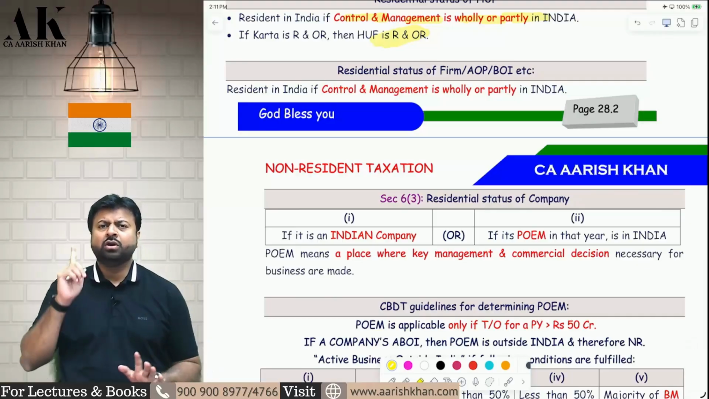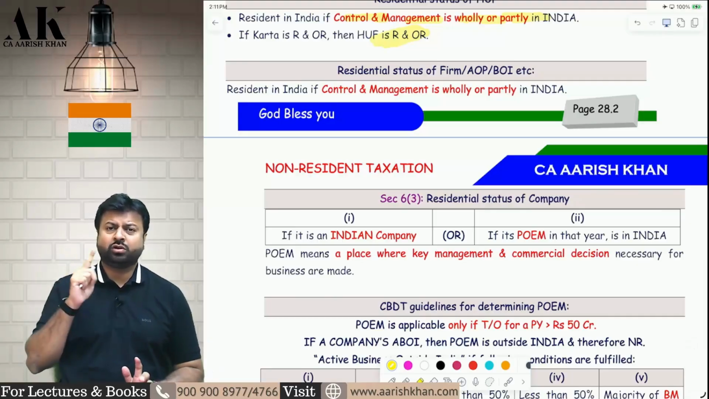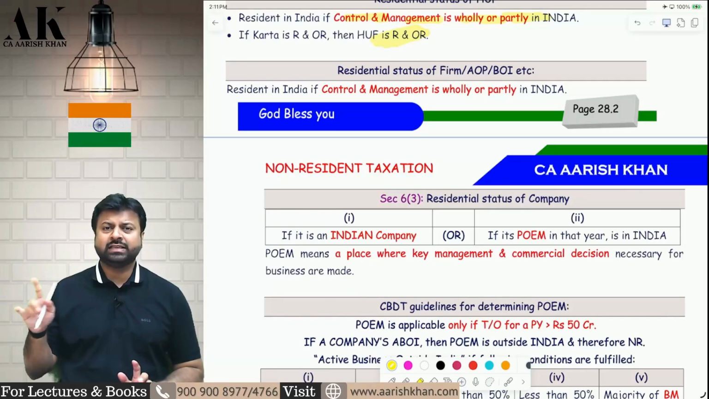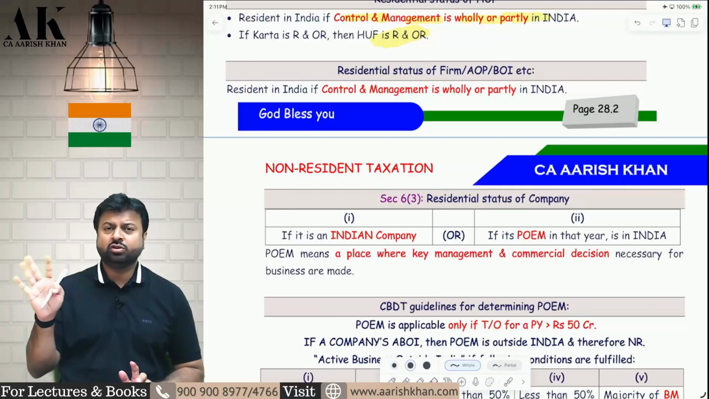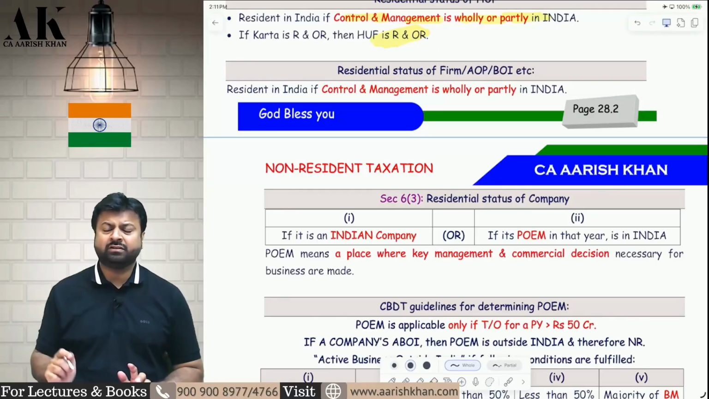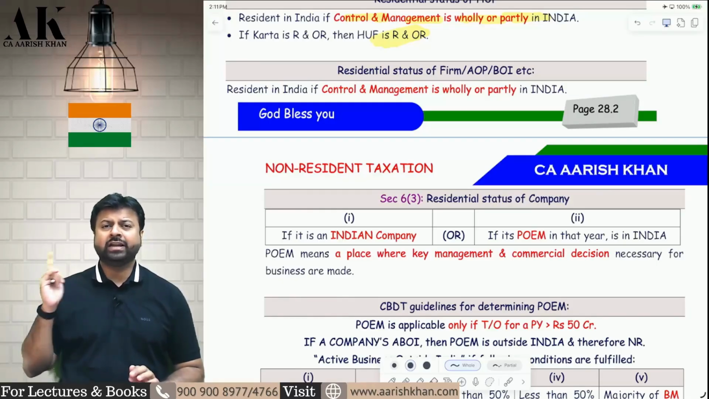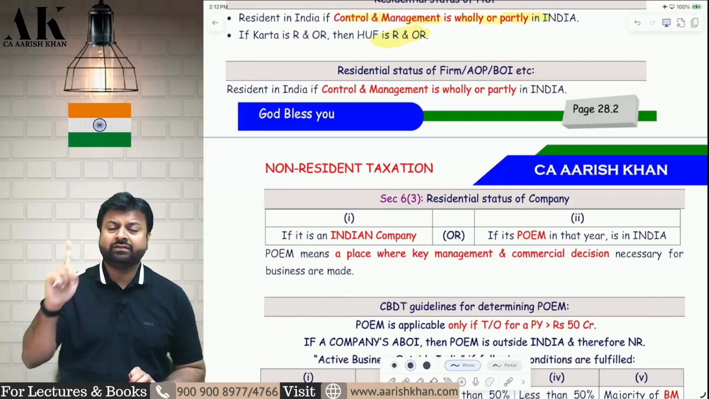Now always remember, only individuals and HUF can be called ordinary, not ordinary. Rest all assessees will be either resident or non-resident. Like firm will be either resident or non-resident. Company will be either resident or non-resident. There is no concept of ordinary, not ordinary in case of firm and company and so on. Ordinary, not ordinary is only there for individuals and HUF.